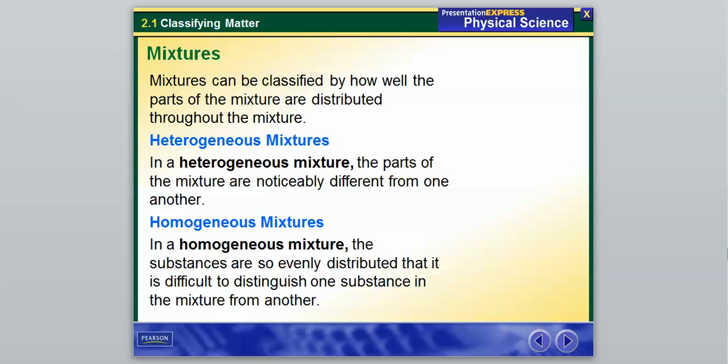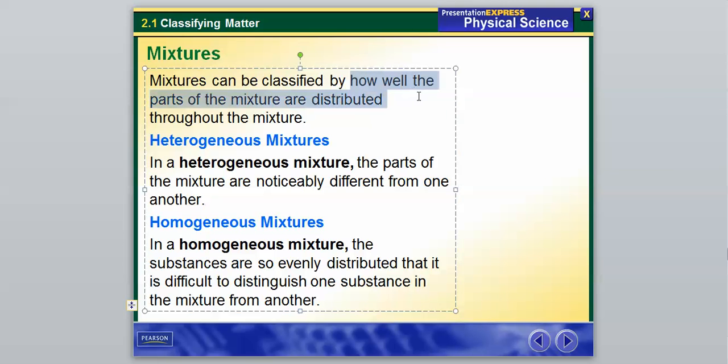And within our mixtures, again, we can break them down into more categories. It is basically based off of, when we classify them, how well the parts of the mixture are distributed throughout the mixture. So our first type, hopefully we've heard this term before, is a heterogeneous mixture. Make sure you have this down, and that is when the parts of the mixture are noticeably different from one another. So salsa is a pretty good example of a heterogeneous mixture. Again, we can easily see all the different components of that. It's pretty clear what is inside of there.